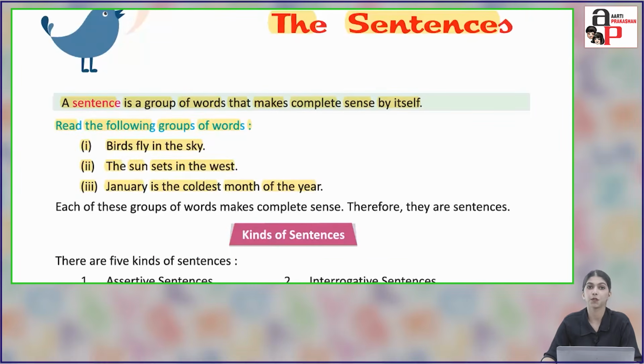Read the following groups of words. Birds fly in the sky. The sun sets in the west. January is the coldest month of the year. So these sentences have meaning. Each of these groups of words makes complete sense. Therefore, they are sentences.